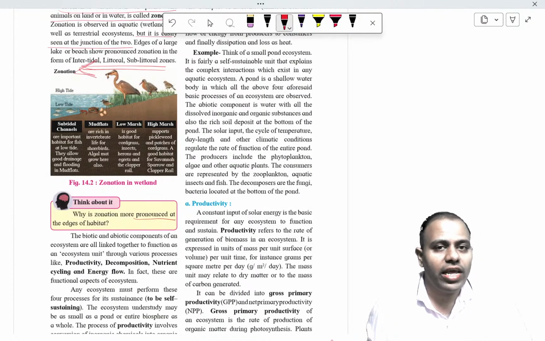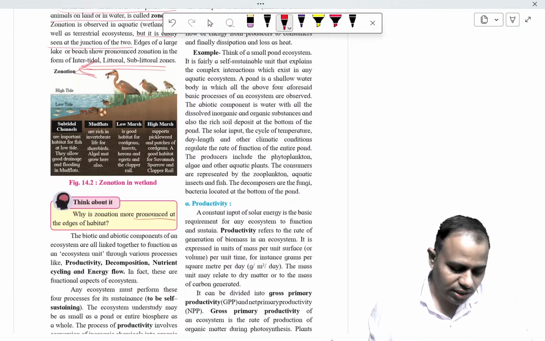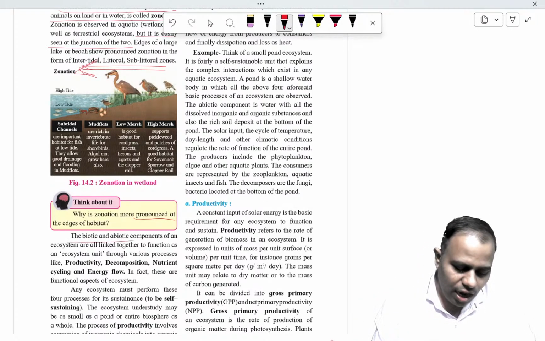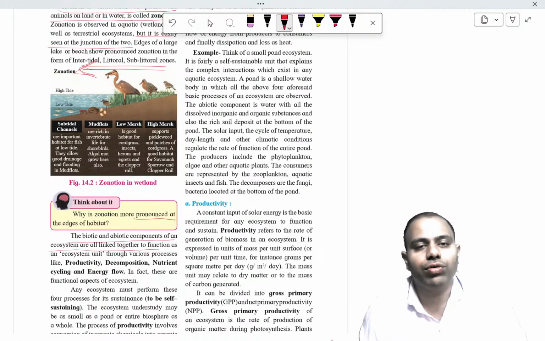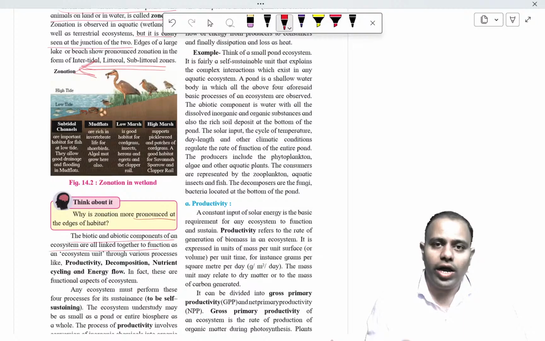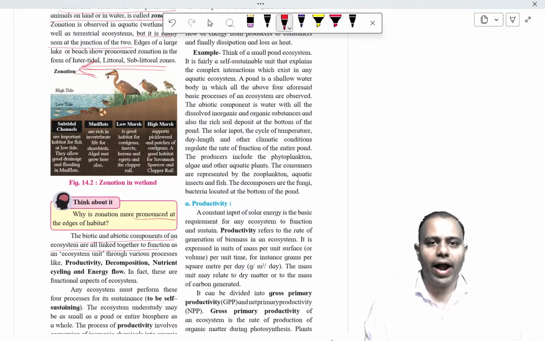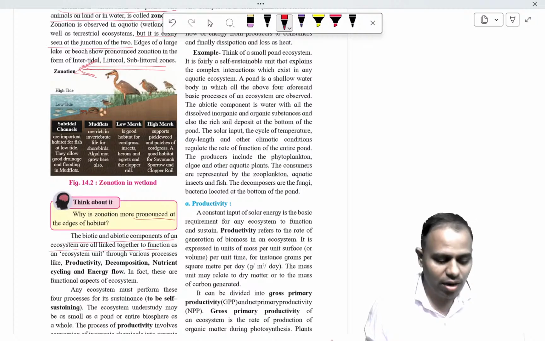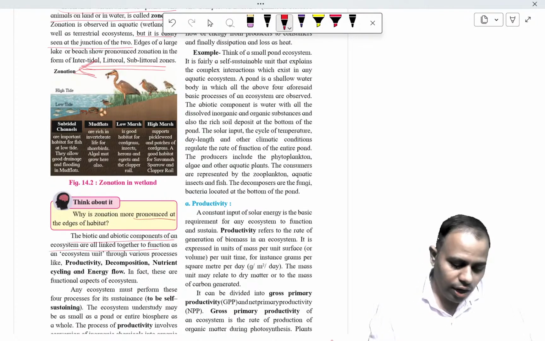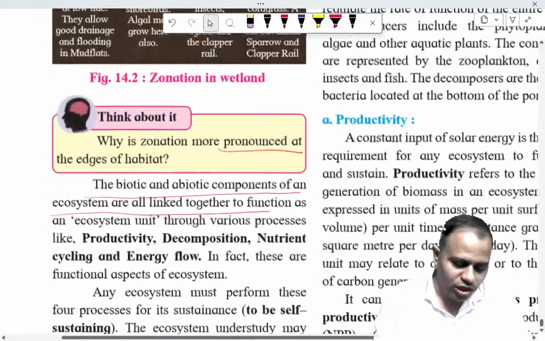At the edges of any ecosystem, there will be zonation seen. The biotic and abiotic components of any ecosystem are linked together as a functional ecosystem unit. In an ecosystem, both the biotic units and abiotic units function very importantly. They function through various processes.